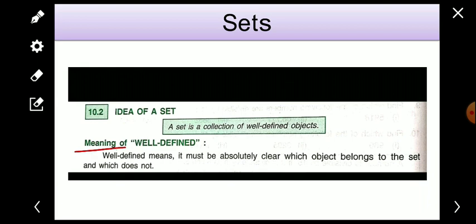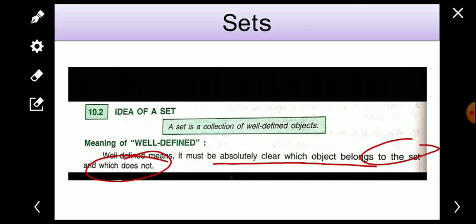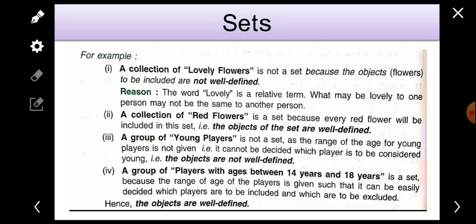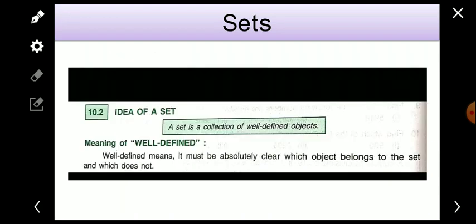So here the meaning of well-defined is what? Well-defined means it must be absolutely clear which objects belong to the set and which do not. So everything should be clear here. Then only we can say the group or the collection is a set.